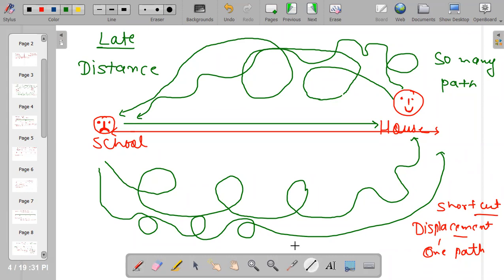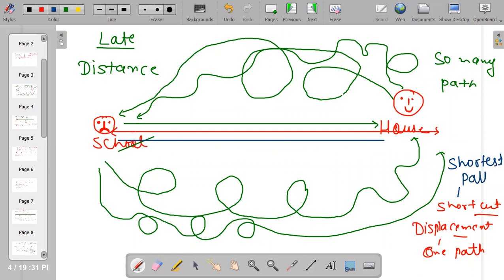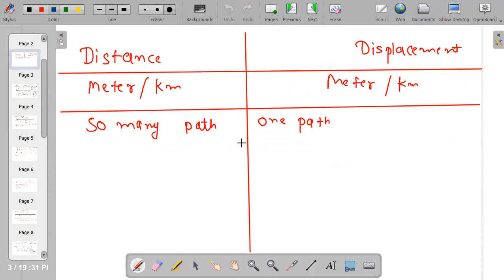If you notice, from school to house, that is the shortest distance which I'm following. So displacement is actually the shortest path, or a shortcut. Distance has so many paths, but displacement has only one path.